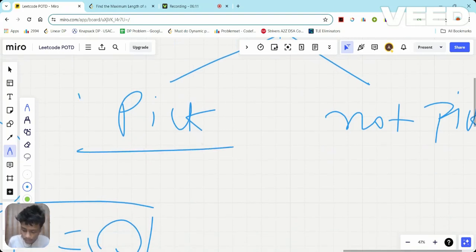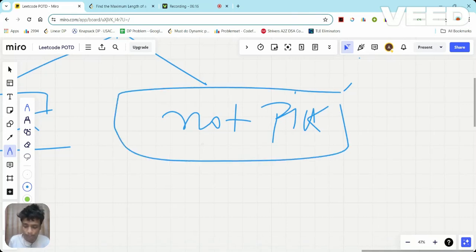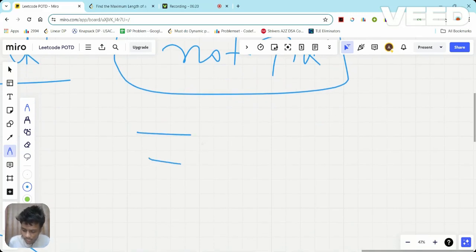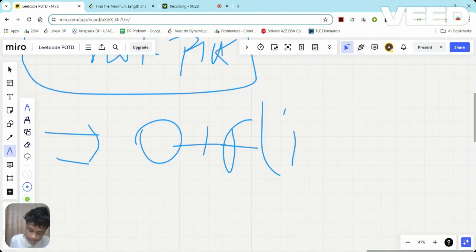Now, first of all, if I'm not going to pick it, what will happen? How much will it contribute to my subsequence? Basically zero. Now I will increase the index by one, because whatever I'm picking or not picking, I need to increase the value of index.